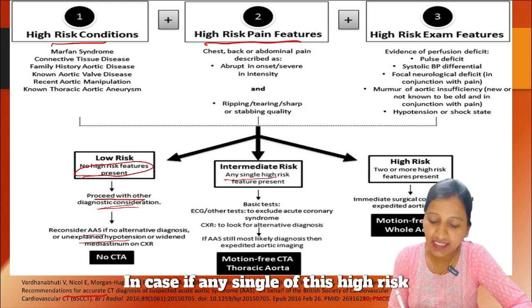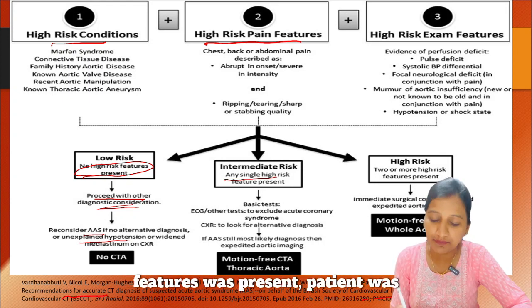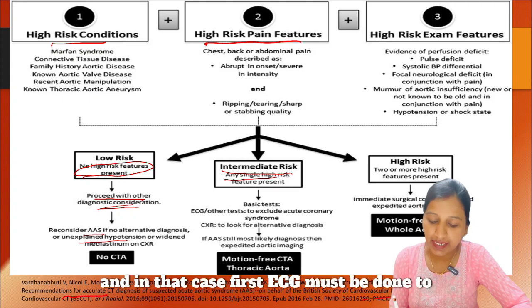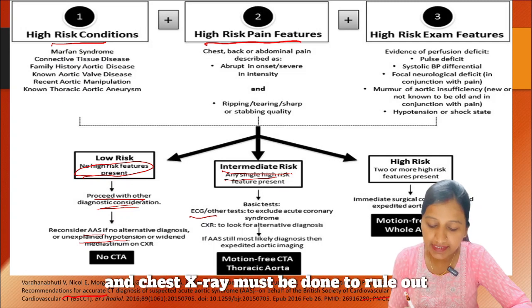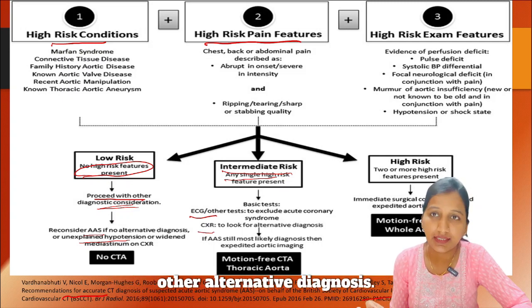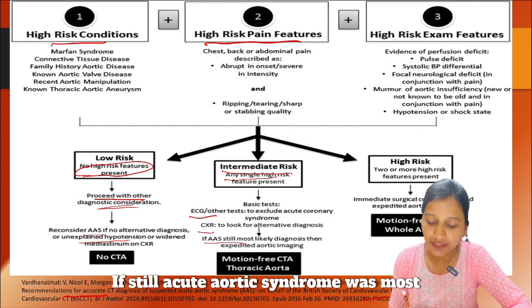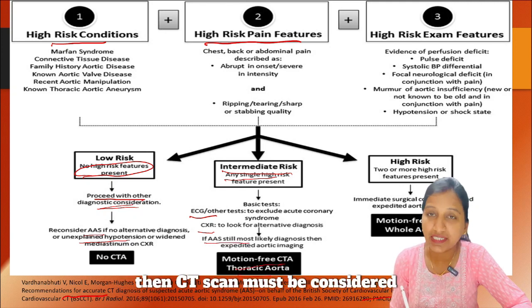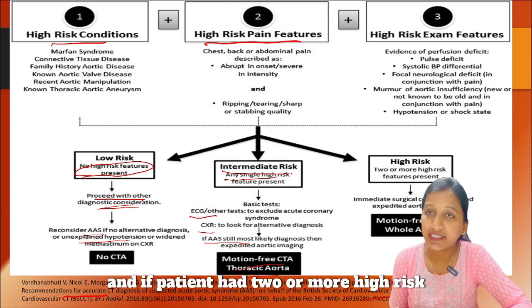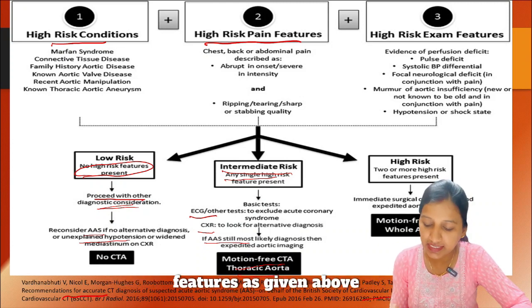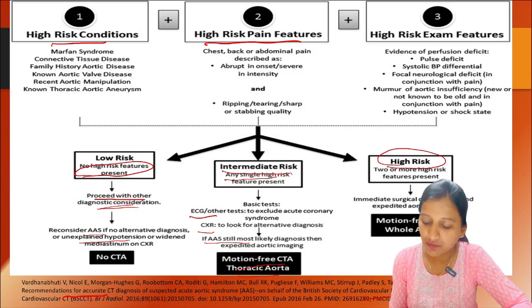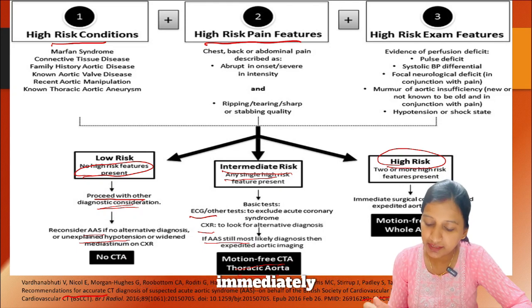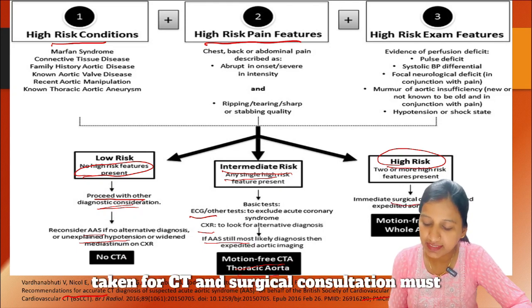In case any single one of these high risk features was present, the patient was considered intermediate risk, and in that case first an ECG must be done to exclude acute coronary syndrome, and a chest X-ray must be done to rule out other alternative diagnoses. If still acute aortic syndrome was the most likely diagnosis, then CT scan must be considered. And if the patient had 2 or more high risk features as given above, then the patient was categorized as high risk, and in that case the patient must be immediately taken for CT and surgical consultation must be given.